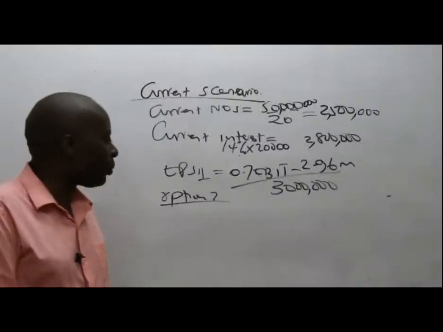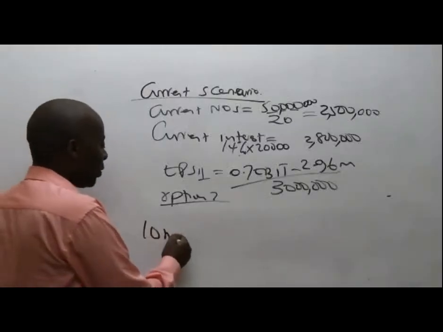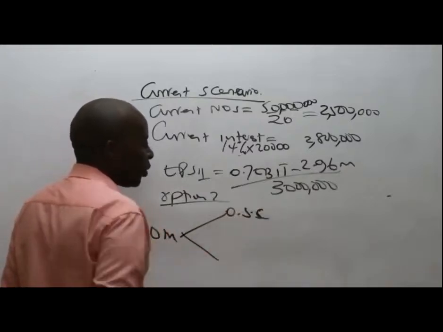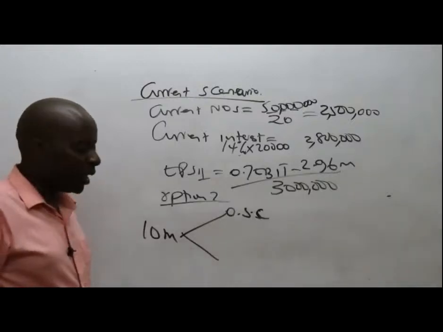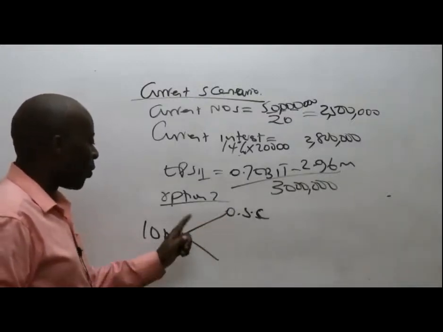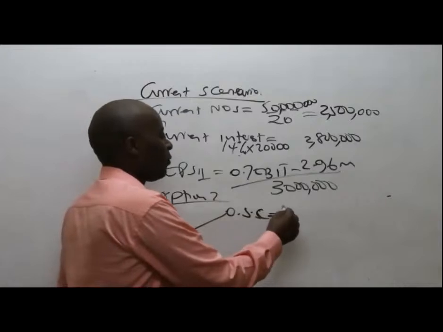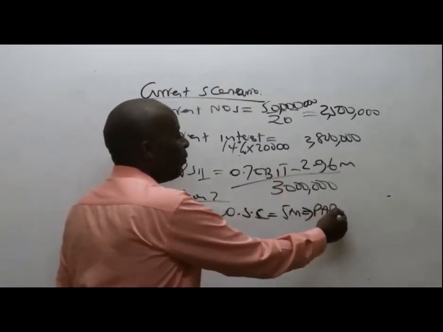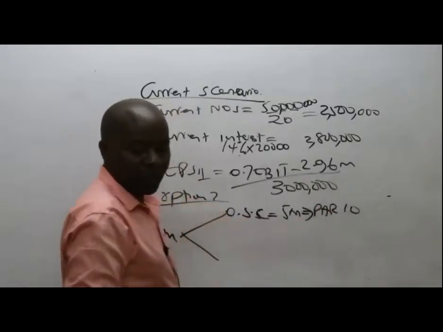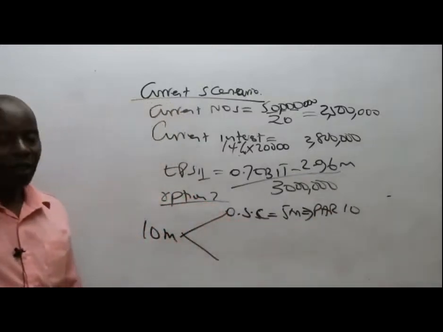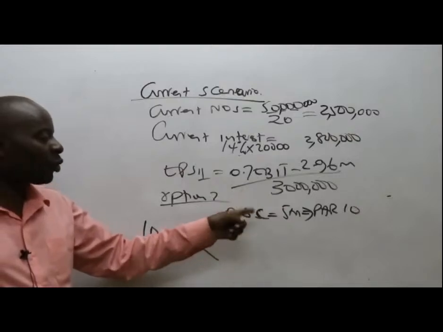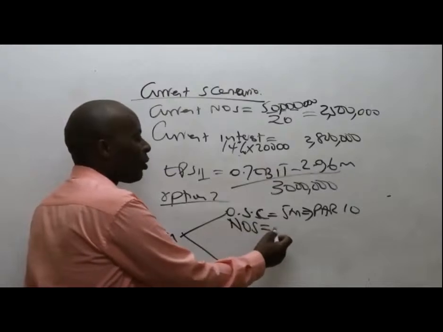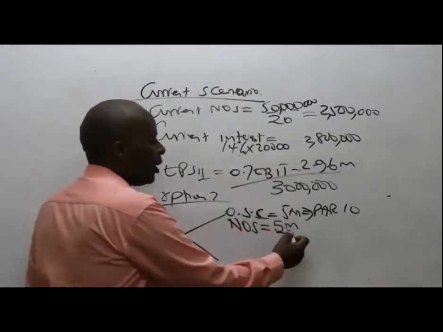That we have an option 2, we have 10 million here to raise, a half. This half goes to the ordinary shares. So we raise the half through the ordinary shares. So half means 5 million. And then they have given us the par value. Par is 10. So in this 5 million share capital to be raised, I'll be interested in getting the number of ordinary shares. So the number of ordinary shares here will be 5 million divided by 10.